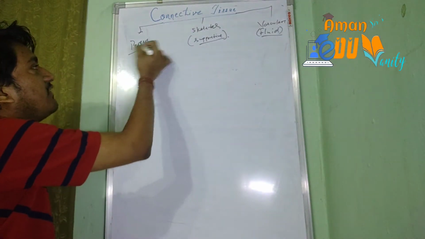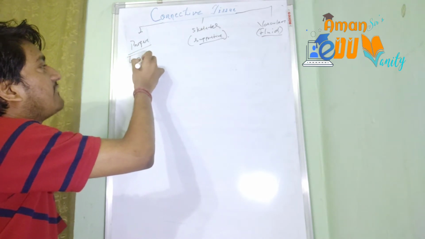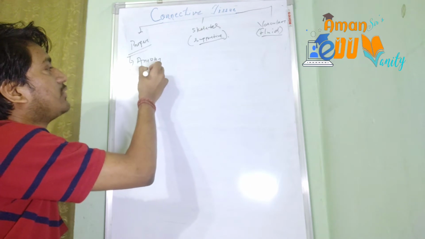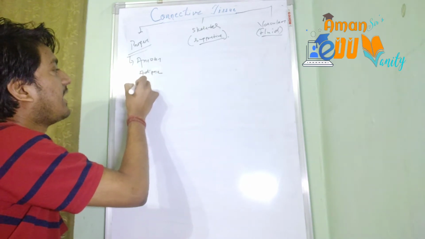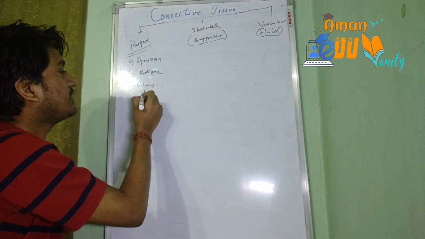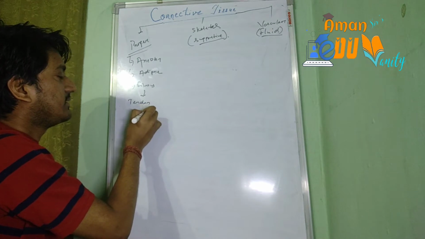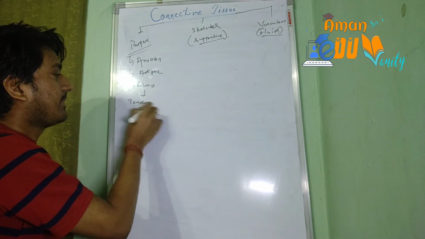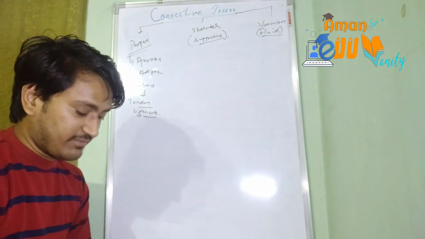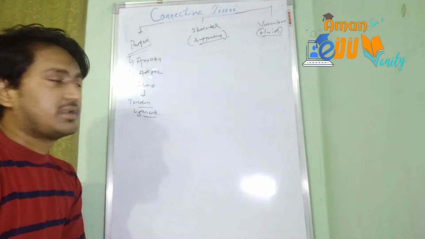Let us see what is involved in each kind of connective tissue. In the proper connective tissue, we have the areolar, adipose, and the fibrous connective tissues. Again, the fibrous connective tissue will include tendon and ligaments. Together with that, the yellow fibrous connective tissue, white fibrous connective tissue, and reticular fiber tissue will be included in the proper connective tissue.